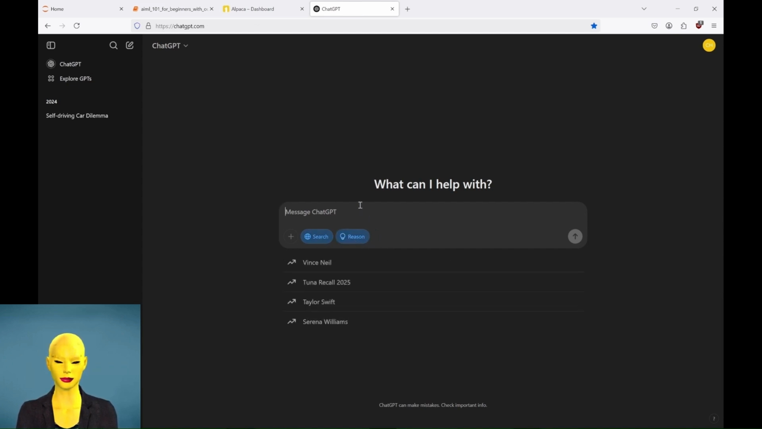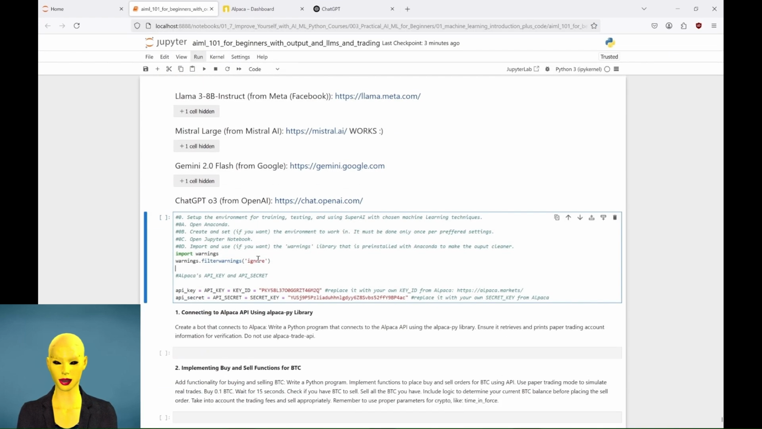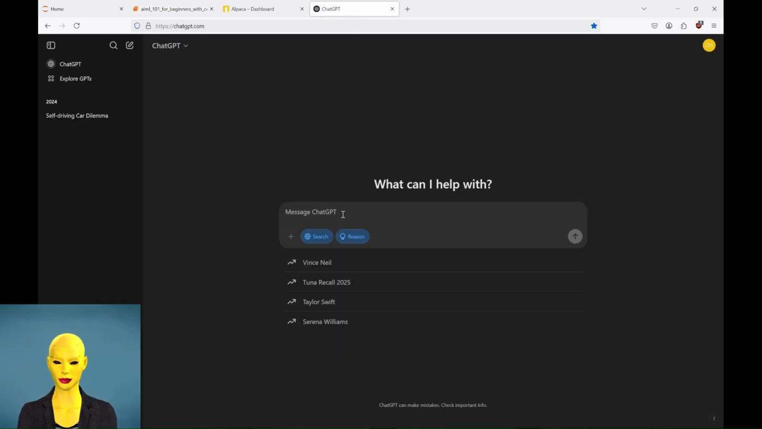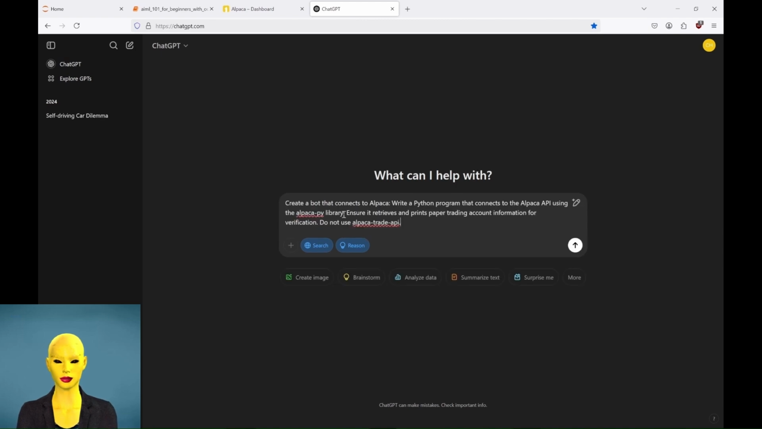Then we can simply copy and paste the prompt we've prepared. Write a Python program that connects to the Alpaca API using the Alpaca Py library. Ensure it retrieves and prints paper trading account information for verification. Do not use Alpaca Trade API. A good prompt is very important when using AIs. This one, for example, explicitly says, do not use Alpaca Trade API.